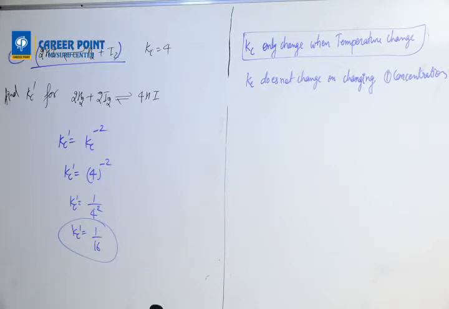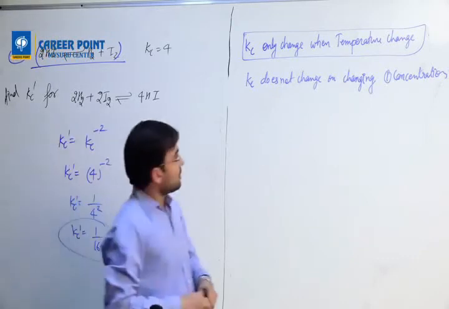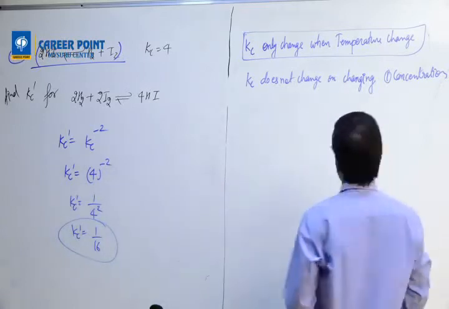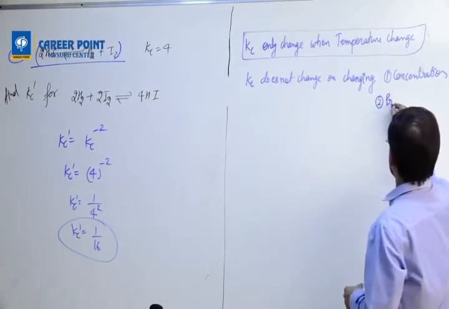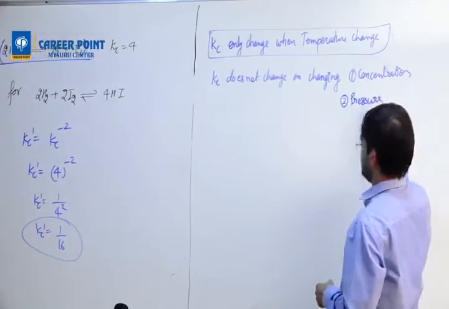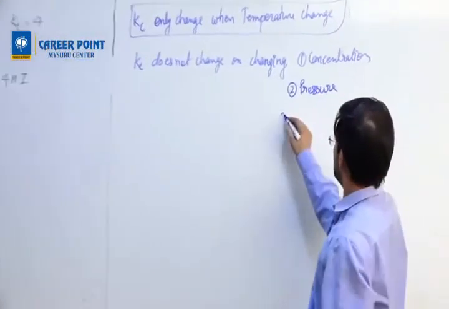Now after this I have so many things which I am going to dictate. Okay, so here goes now. So Kc does not change on changing concentration. Second, pressure. If you change pressure also, Kc does not change.